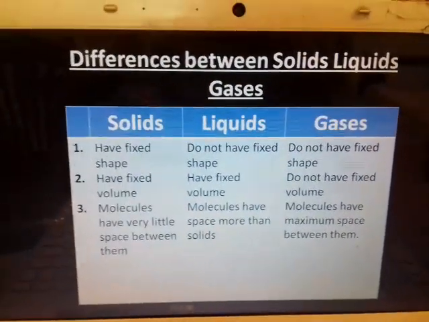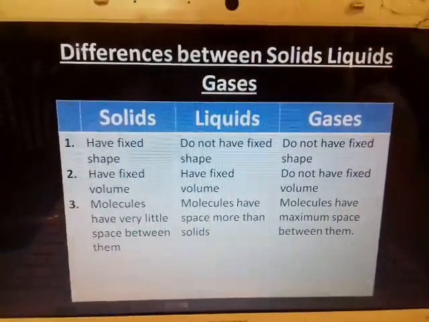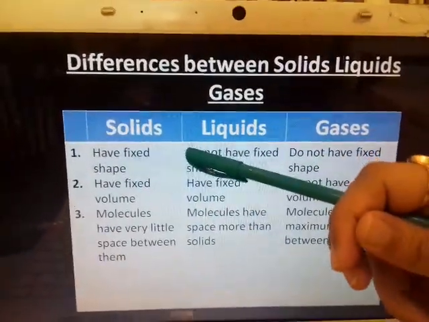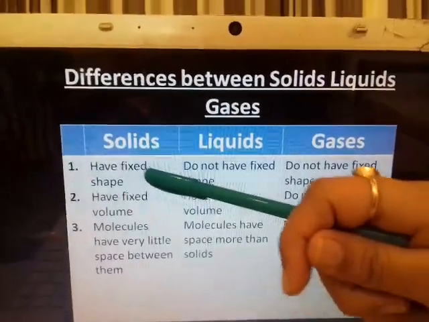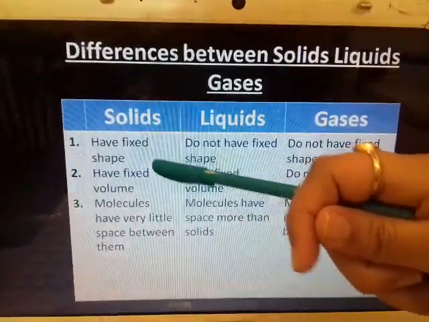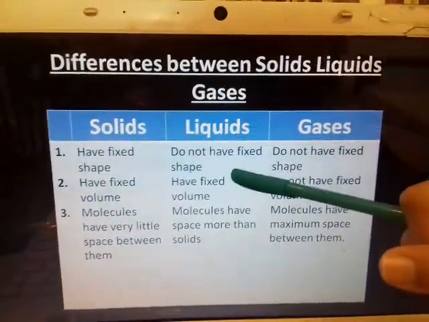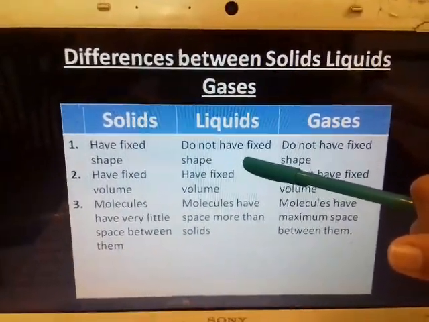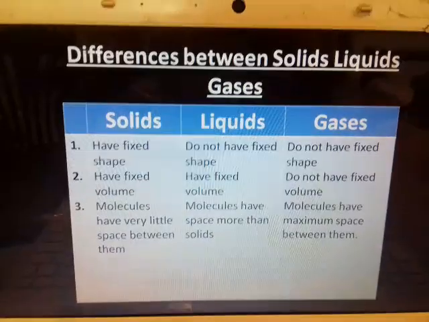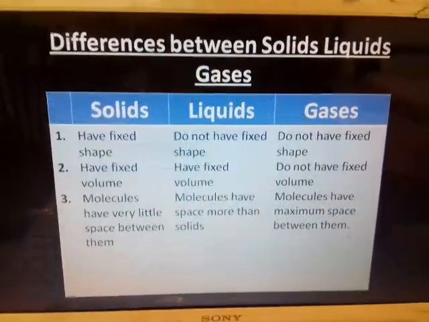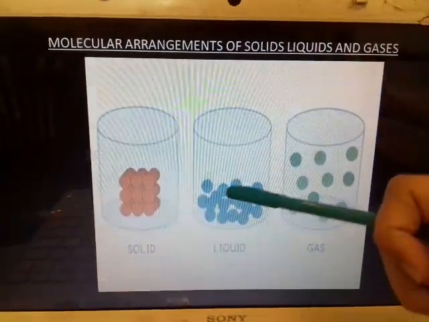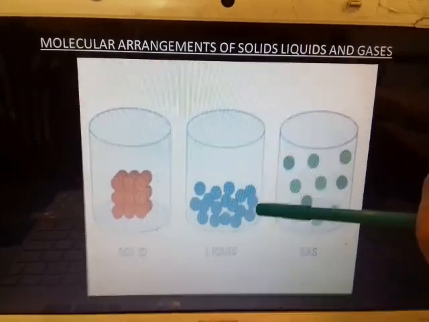Next is the difference between solid, liquids and gases. In the case of solids, as we have seen in the previous slide, they have a fixed shape. Why? Because they are tightly packed. In this case they don't have a fixed shape because they have space between them. You must have seen in the previous slide that they do not have much space, but yes, a little space is obviously there.